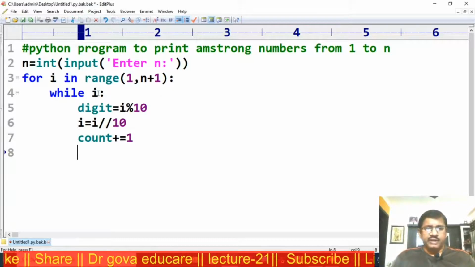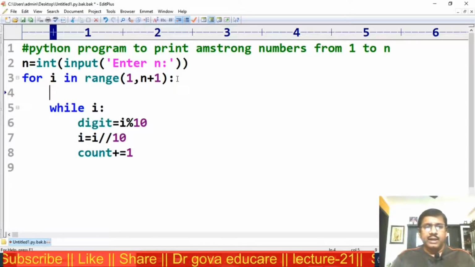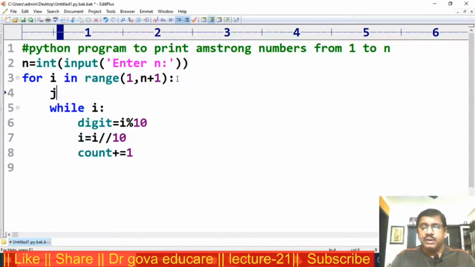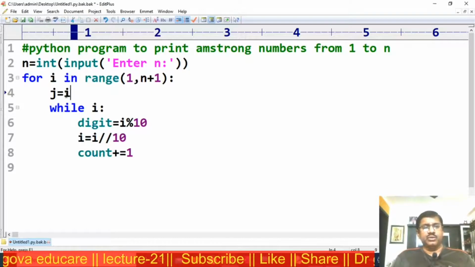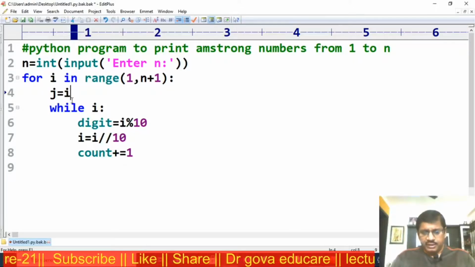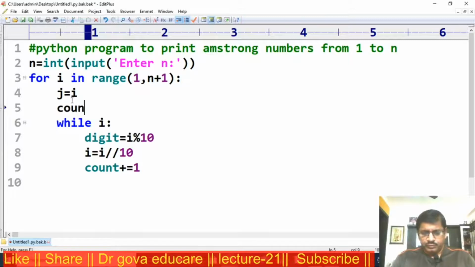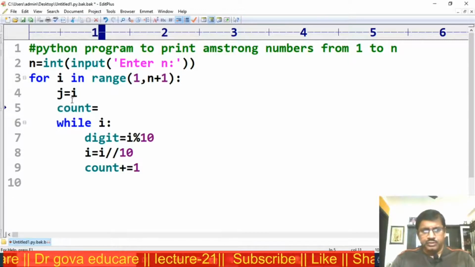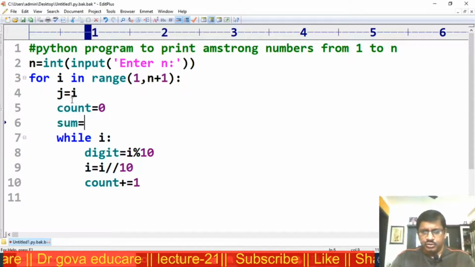Now I want to check the sum. I want to store the value of I in another variable j. J is equal to I. Now the I value is stored in j. Now initially the count is 0. Initially the sum is also 0.